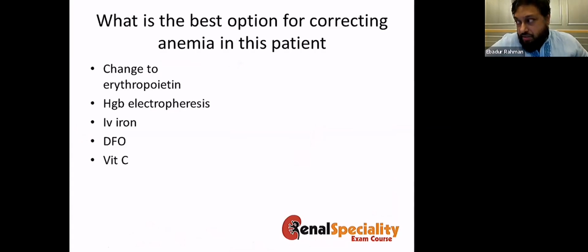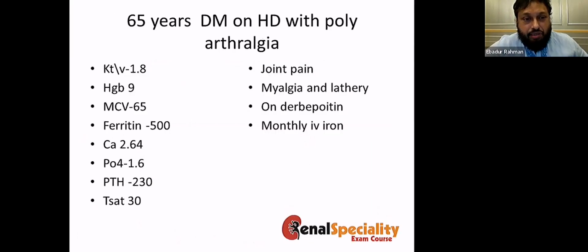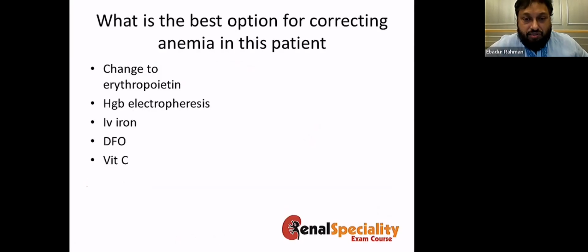Okay, so let's go back to the case. This is the biopsy. Aurin tricarboxylic acid stain will actually stain aluminium. So this patient has aluminium deposition in the osteoid, and if you see, this patient has microcytic anemia despite good ferritin. So microcytic anemia, joint pain, and all these things give you a diagnosis of aluminium toxicity.